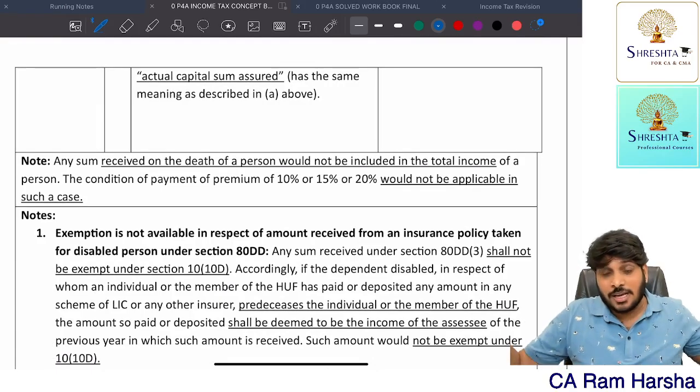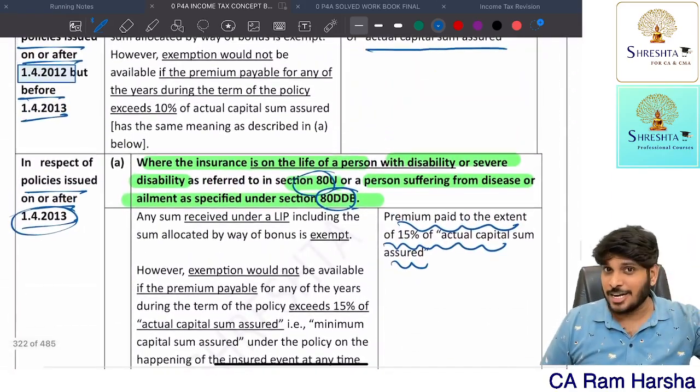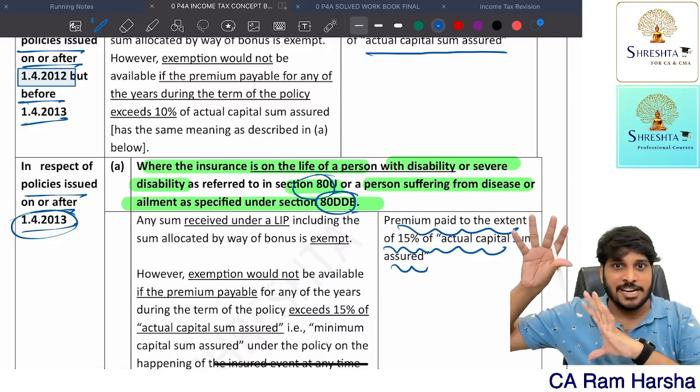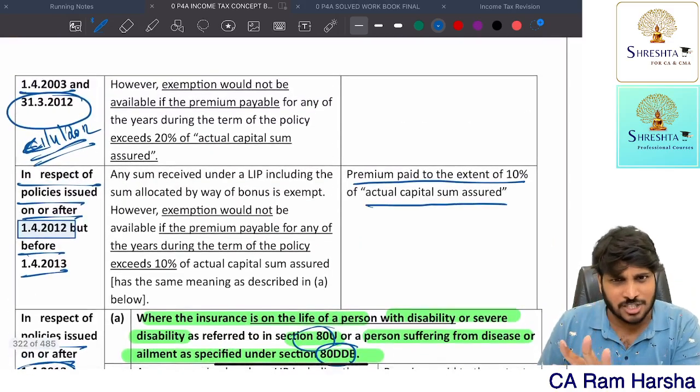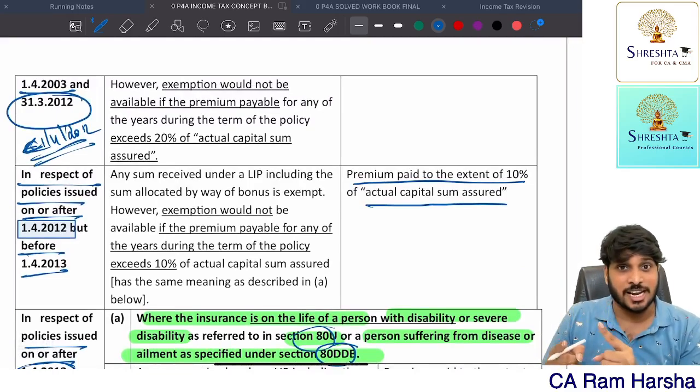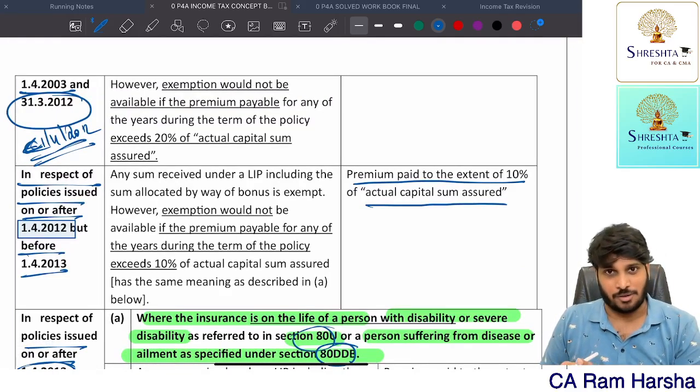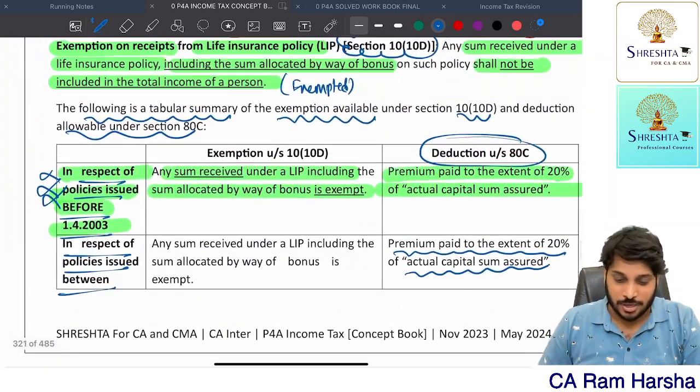What about maturity? Maturity amount is not related to the Chapter 6A chapter. That's the exempted income chapter, but since it is covered here, we are discussing maturity amount. Logically speaking, maturity amount is not part of this chapter. It's related to section 10, the exempted income chapter. Now, what about the maturity amount?